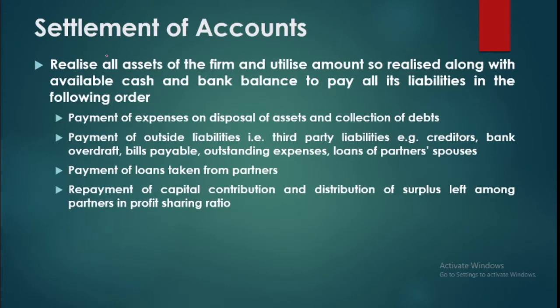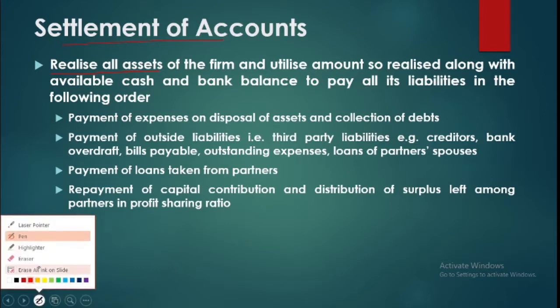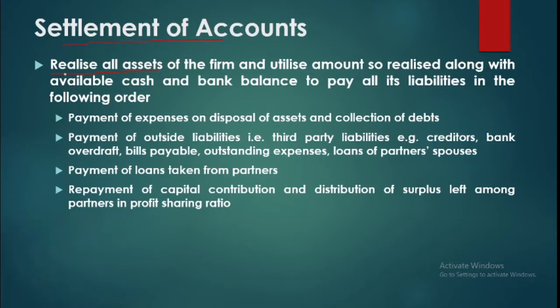In the settlement of the accounts or closing of the books, our first thing will be to realize all assets, because unless and until you have the money, how will you pay the amounts? So the very first thing is to realize all assets. After that, whatever money you get from the sale of the assets, along with the available cash and bank balances, you are to utilize this money to pay off the liabilities. Now, as we are doing simple dissolution problems, it means the firm is solvent, having enough money to pay off all its liabilities.